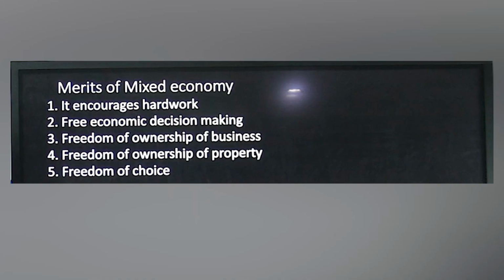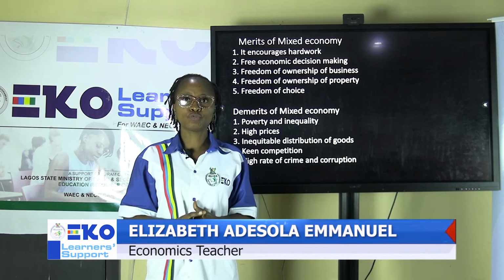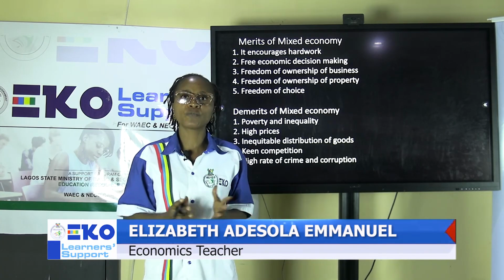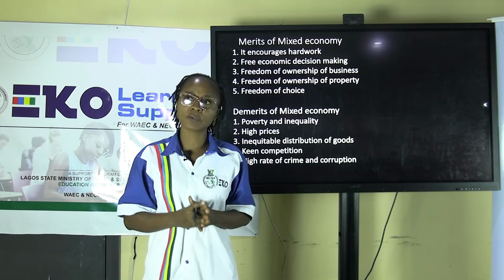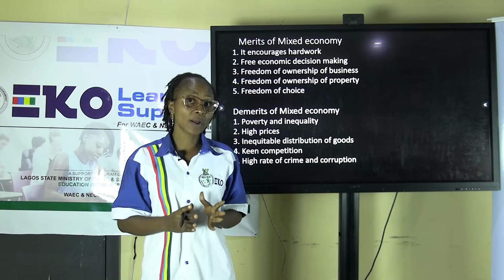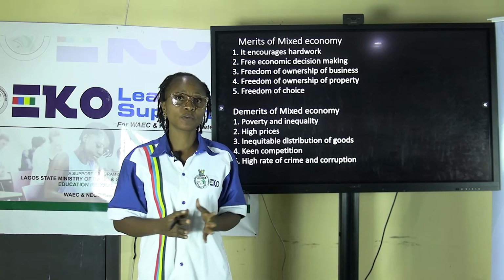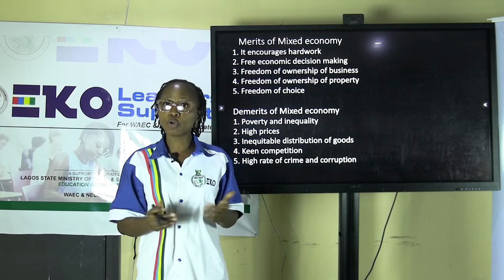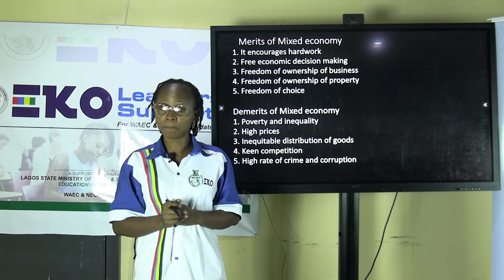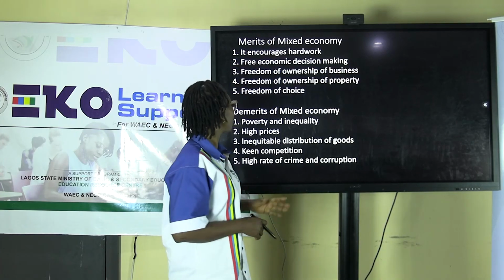Number 3, there is freedom of ownership of the business, meaning the individuals are free to establish industries or any firm of their choice as long as it is in the interest of the people in the society, as long as it does not affect the interests of the society. Number 4, freedom of ownership of property. The individuals are free to own any property of their choice. Nobody is restrained from owning any property in any area of their choice.